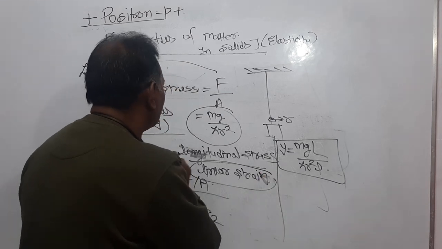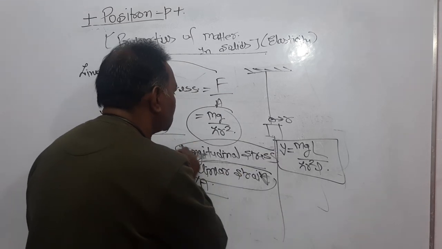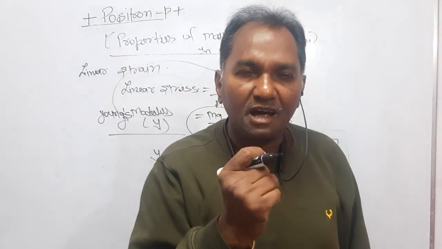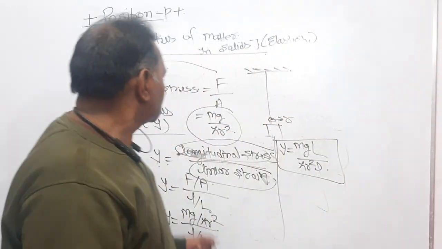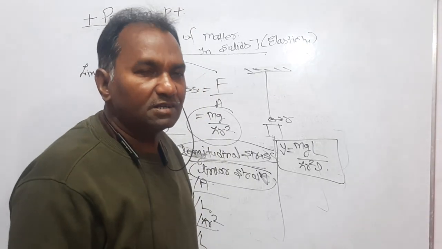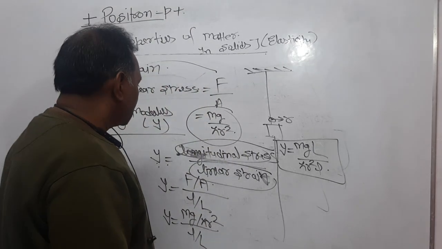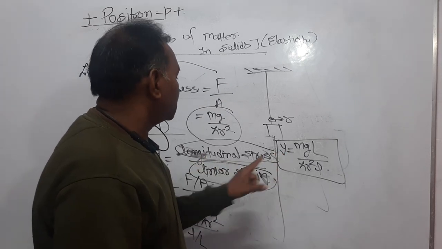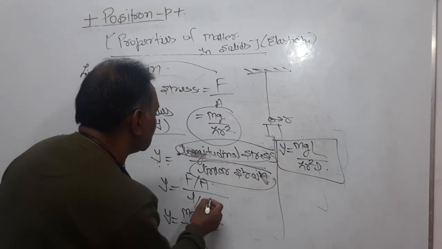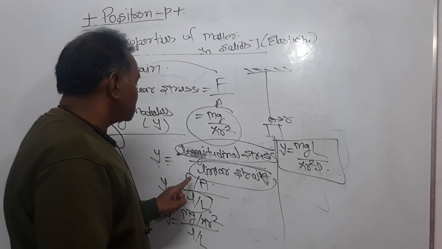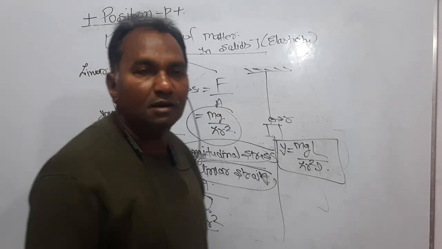So Young modulus has the dimension of stress or pressure, and the dimension of pressure is ML minus 1 T minus 2. So Young modulus has the dimension ML minus 1 T minus 2, and the unit will be what? Longitudinal stress is force upon area, and strain is dimensionless or unitless. So F upon A means Newton per meter square, right?